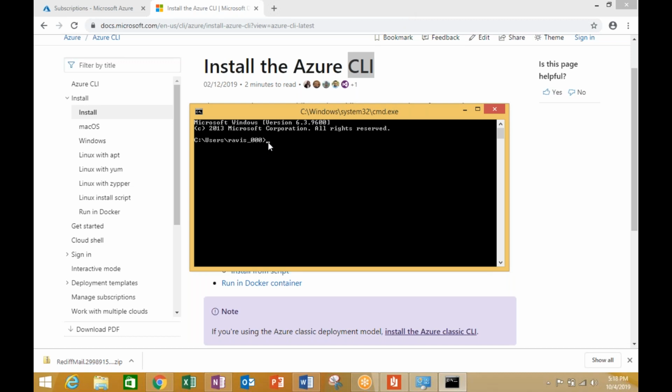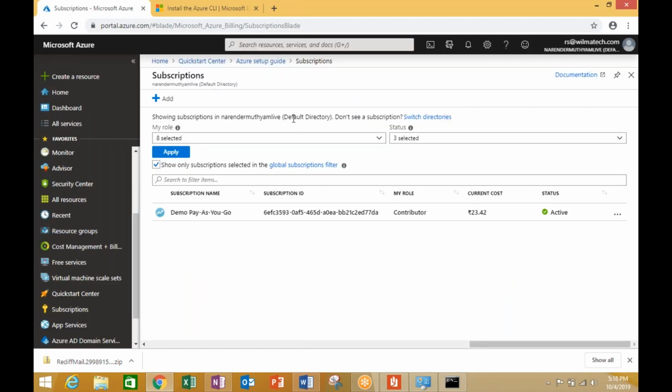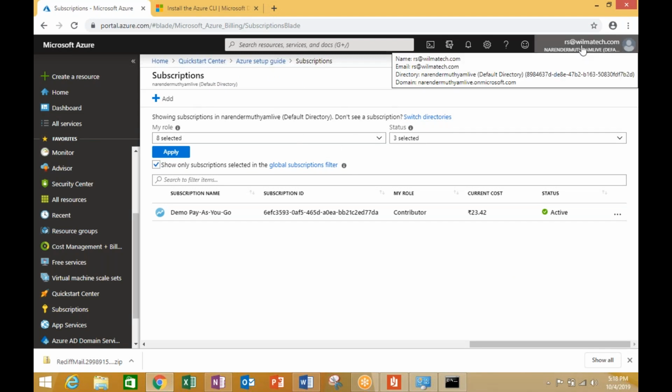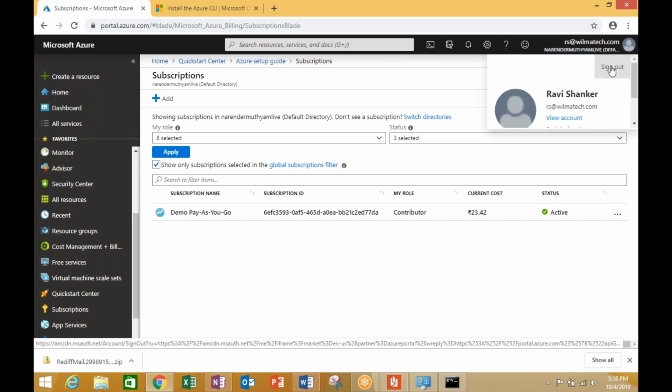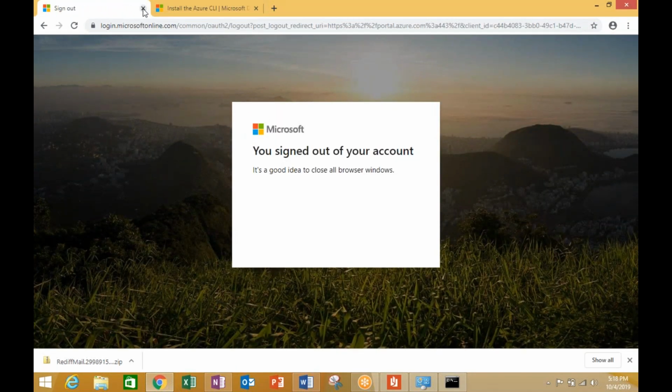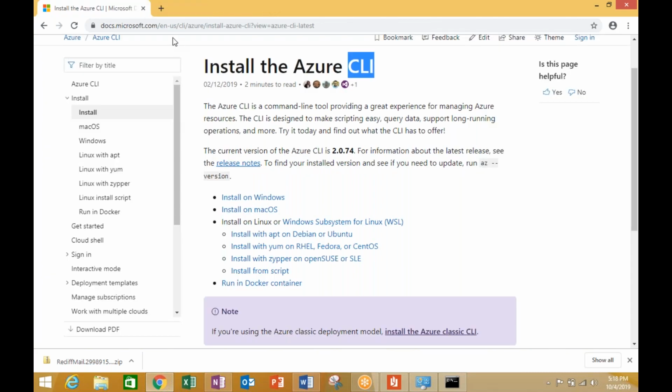Okay. So suppose I want to log into my Azure environment independent of my portal, let me do this small lab exercise for you. I have already logged into this with my account, as you can see. So I will sign out, right? So you can see that currently I have no Azure portal on my environment at all.